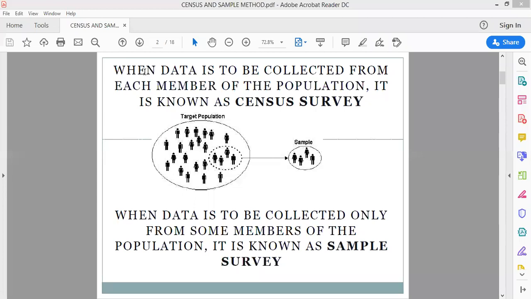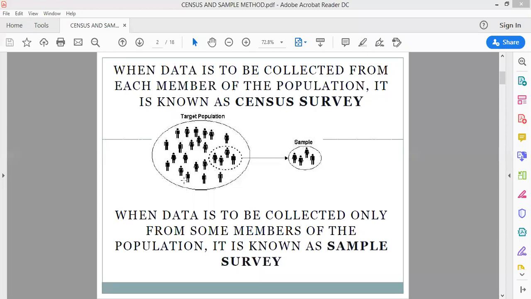We did there that collection of data is a process to collect the data, and the data can be collected in 2 ways: primary data as well as secondary data. When we say primary data, you are collecting the data from the very source you need it from, right? That is the primary data. And what was the secondary data?